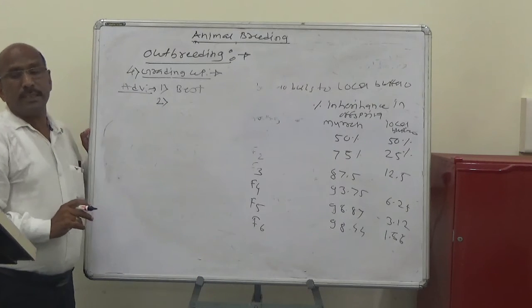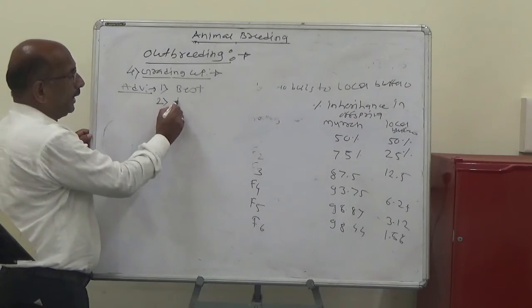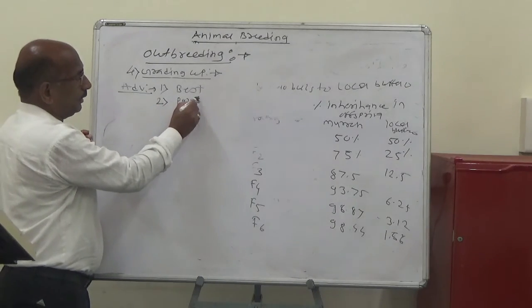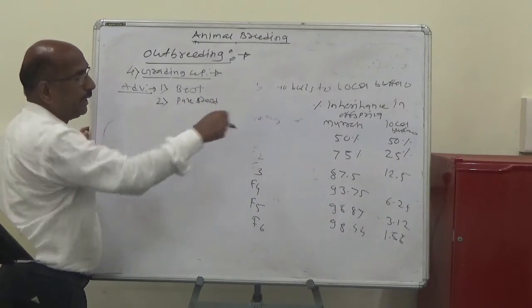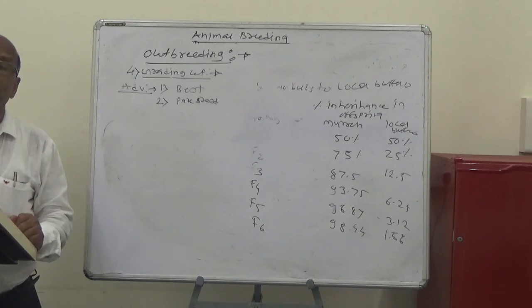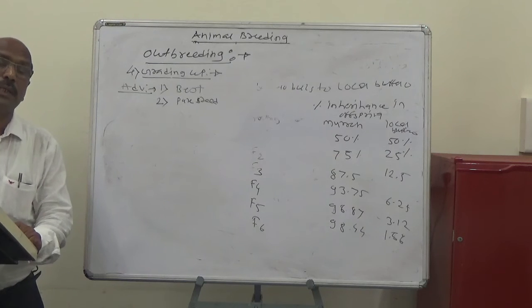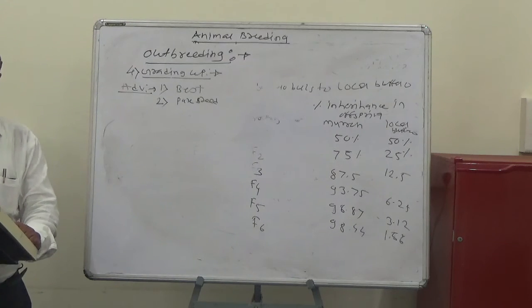Second advantage of grading up: it helps to develop the pure breeds, particularly after a few generations. Means that after 5 to 6 generations we can produce the pure breeds.